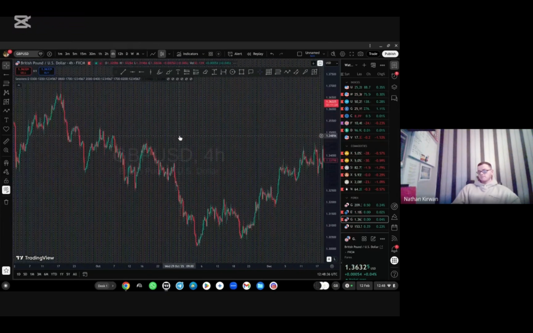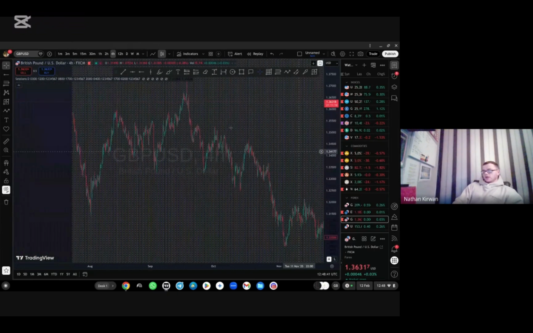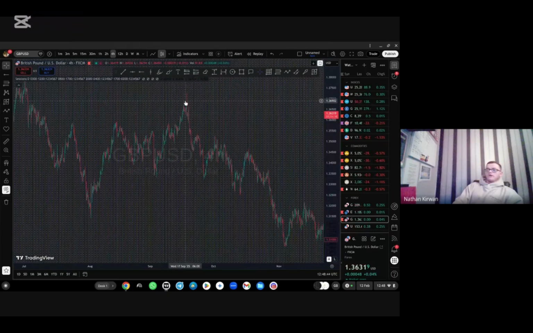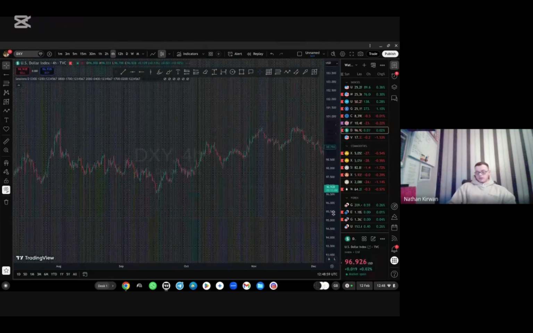September around here, October, September. Back here. So there you go, clear example. When the dollar is gaining strength, that means pairs that are tied to the dollar are going to lose strength. So if we look now, that was where our dollar is our quote currency. So if we look at a pair now, we go back to our Dixie and we look for another example.